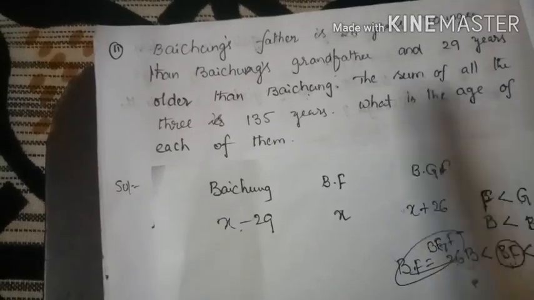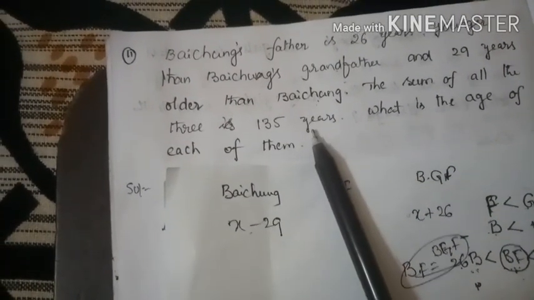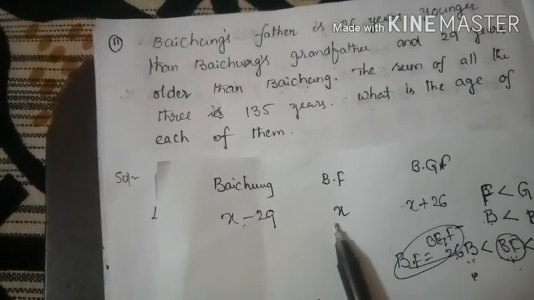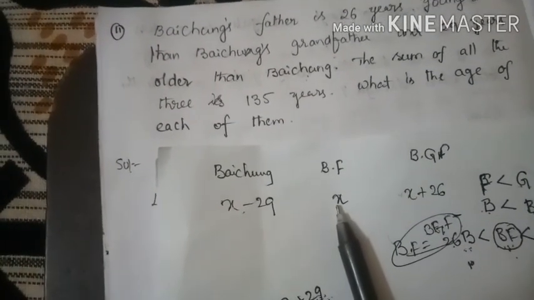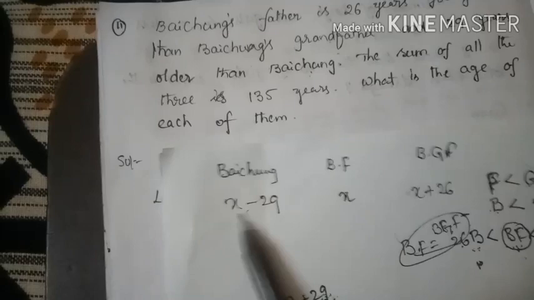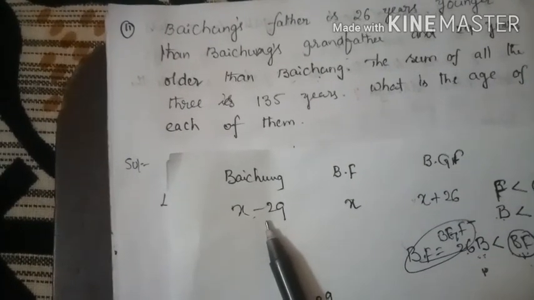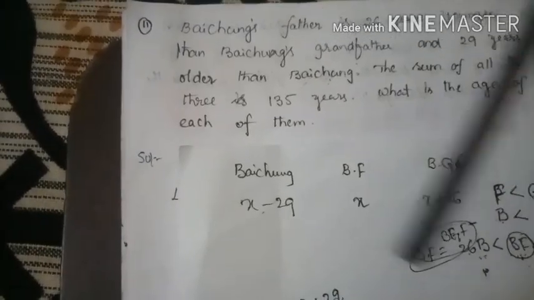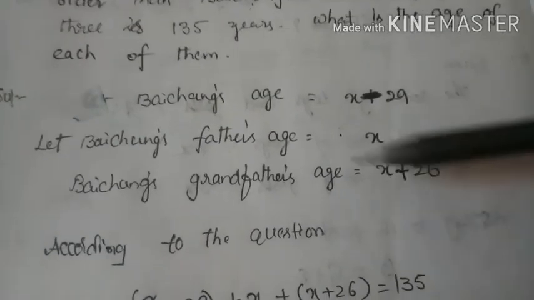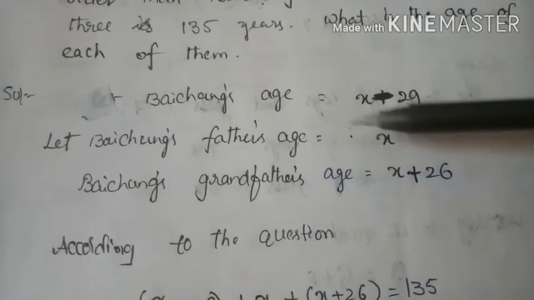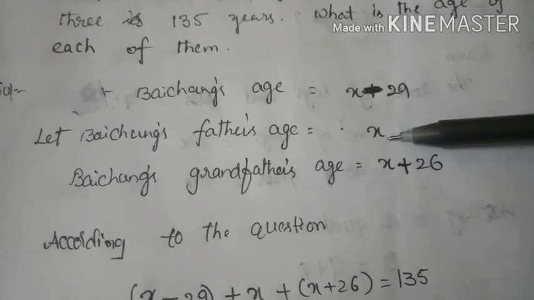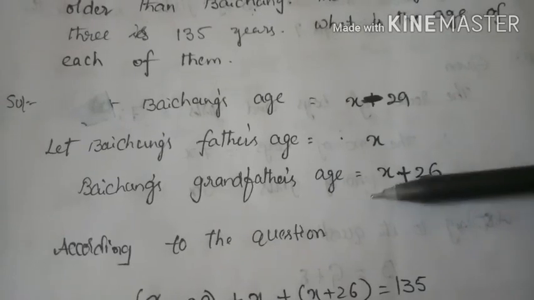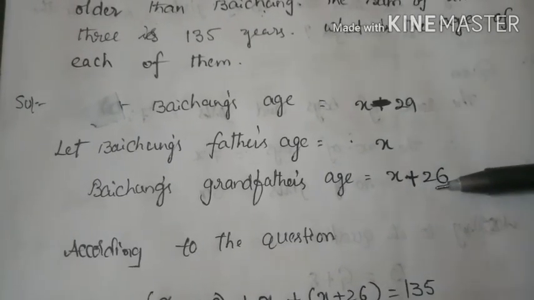Now the sum of all these three is 135. So add all these ages, then you will find the age of the father, and then the remaining ages of Baichung and the grandfather. So I took Baichung's father as x, Baichung as x minus 29, and the grandfather as x plus 26.